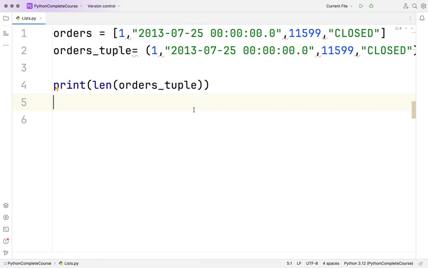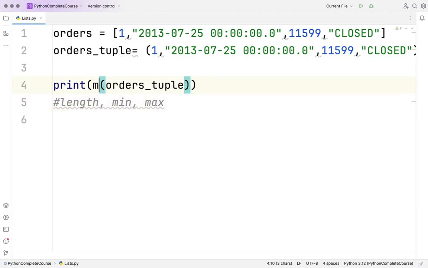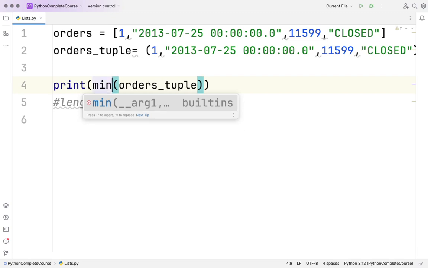I am trying to build that thought process so that you yourself understand what will work for a tuple and what will work for a list. Now, just like we have calculated the length, we can calculate min and max. All of this will work for both your list and tuple. But if I try to say min here, will this work?